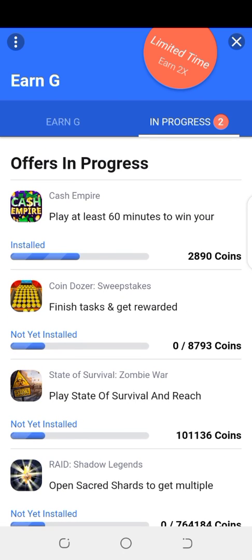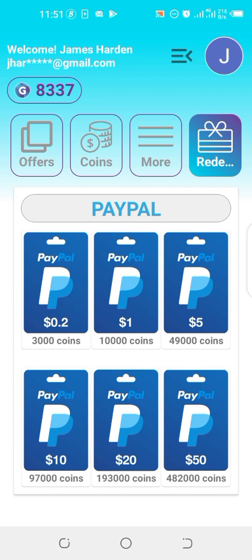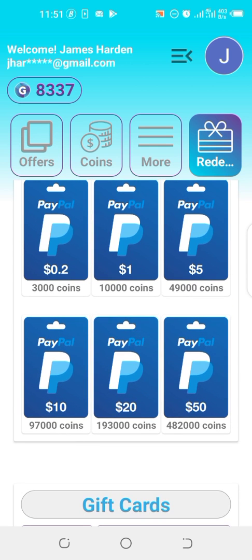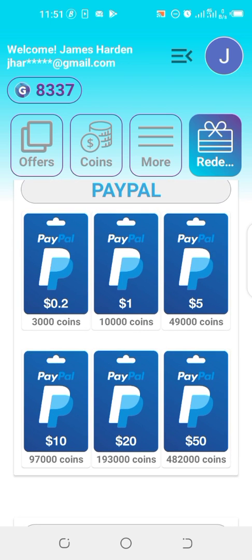Once you're done with earning and you want to withdraw, this is what you do. You go on redeem, then depending on the amount of coins that you have, you can convert them into PayPal money. I personally withdrew 0.25 US dollars, but that was before the recent update where the number of coins changed.